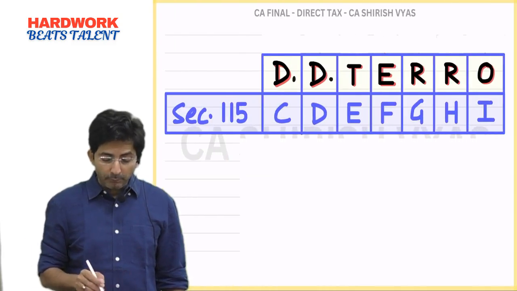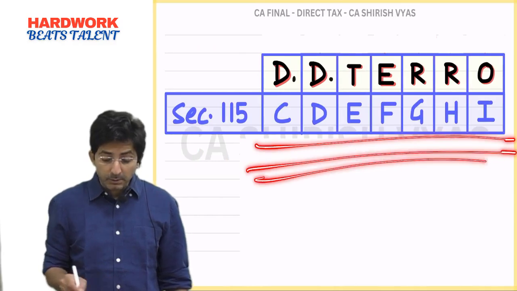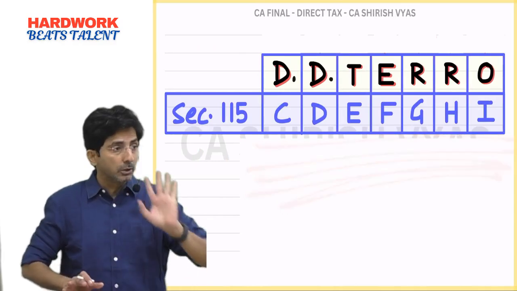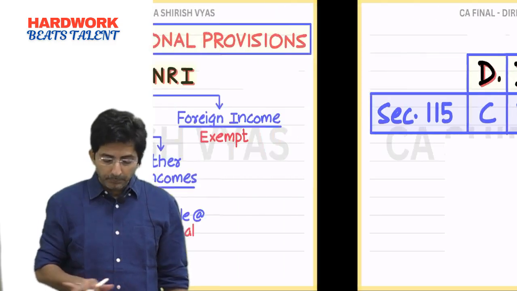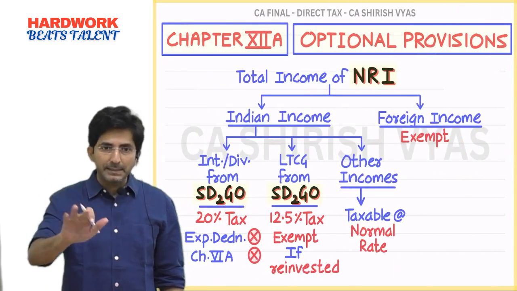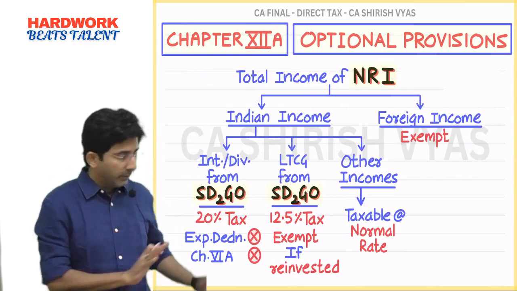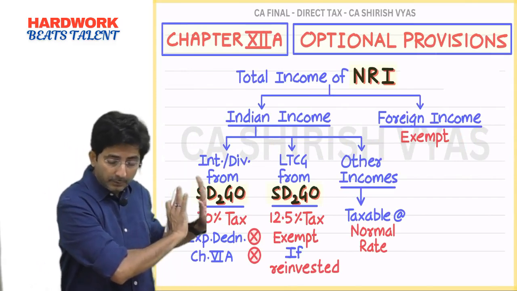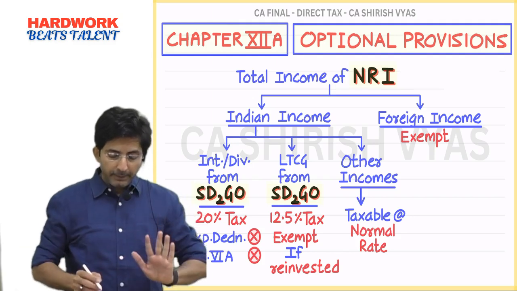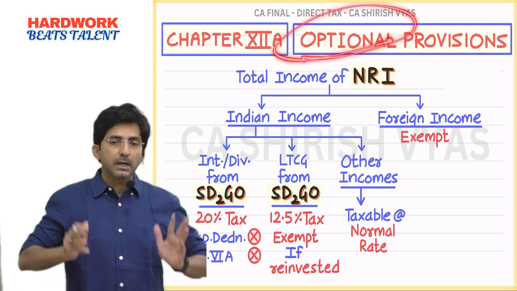Actually speaking, I have taught you these many sections. All sections you almost learned except few points. See, if I go section wise, it will amount to a repetition, because this much is clear. Now see, tell me, these optional provisions are for whom?